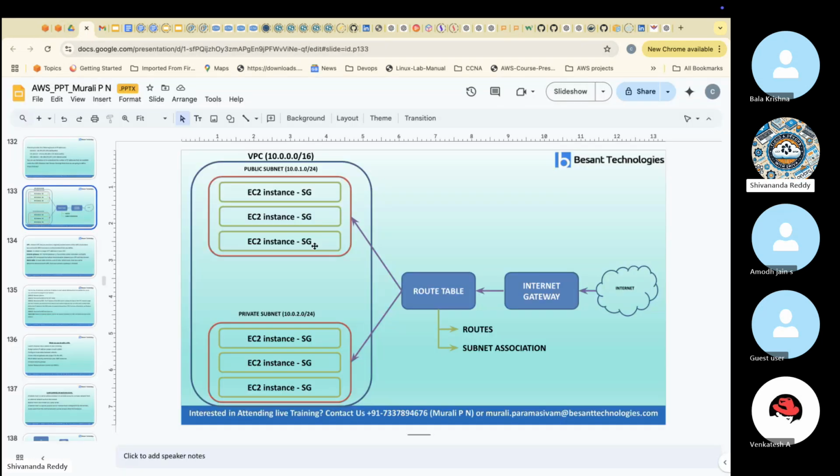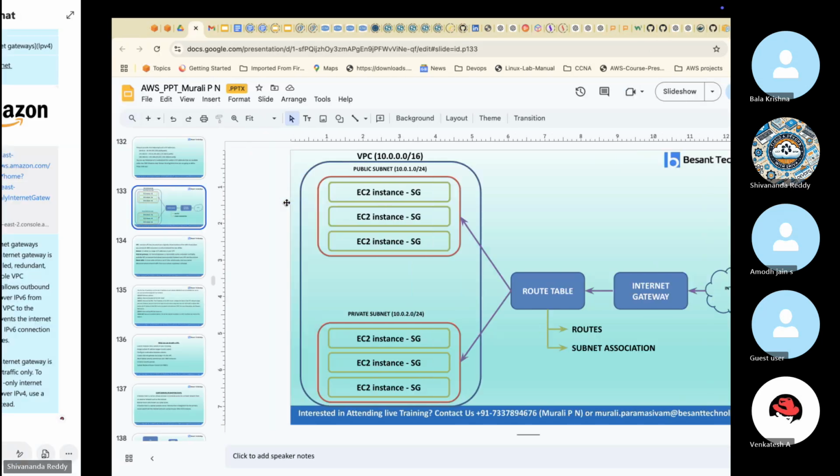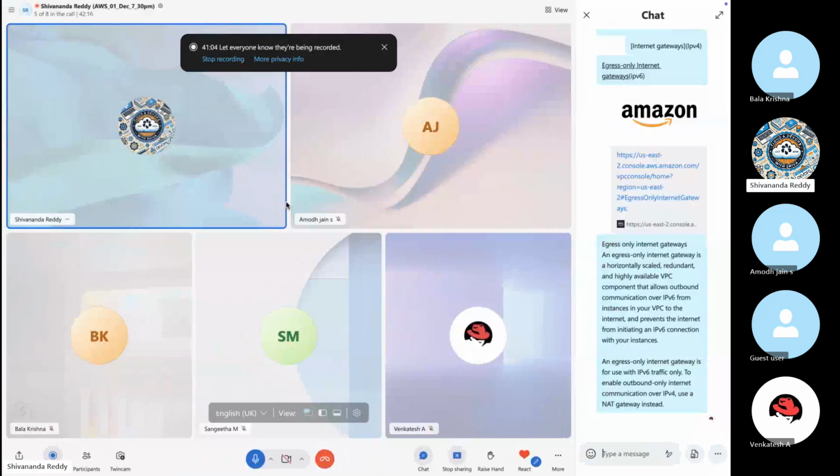Now this diagram is fulfilled. What is pending in this diagram? Internet gateway, route table, route subnet association, everything is completed. The only pending thing is the EC2 instance. In the middle, the EC2 instance is reflecting, right? That is the only pending part, and we'll discuss it in the next class. Okay. If no questions, then we'll wind up here. Thank you so much for your valuable time. Bye.